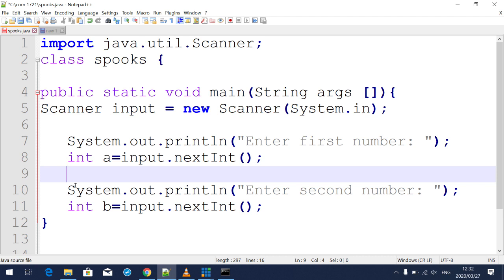So, guys, now we have this code right now. Amazing, it's a good code, right? You see, day by day we are learning something new.